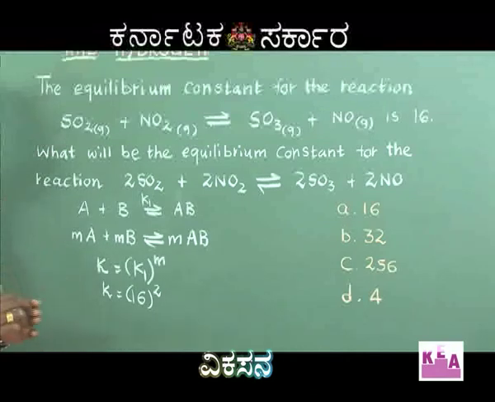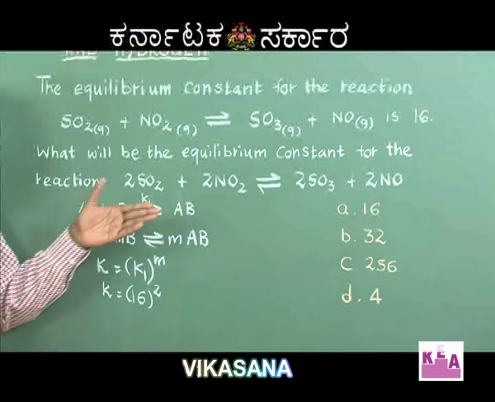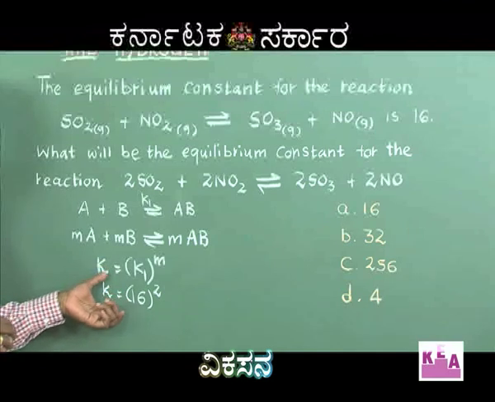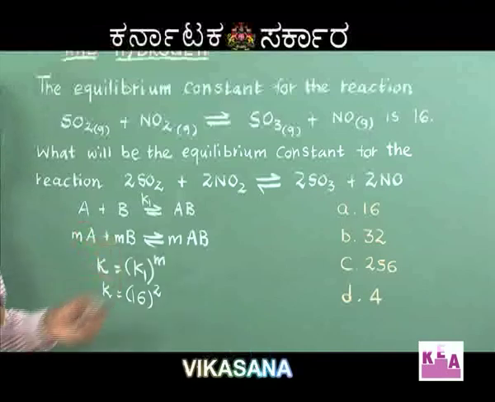Now, look into the options. Option A is 16, option B 32, option C 256, option D 4. I get my answer as K equal to 256. Therefore, the correct answer is option C, 256.